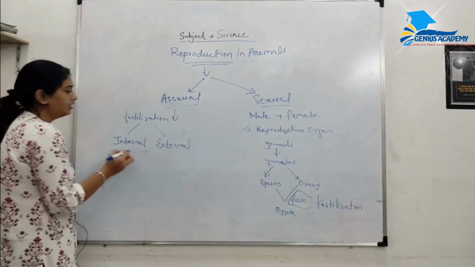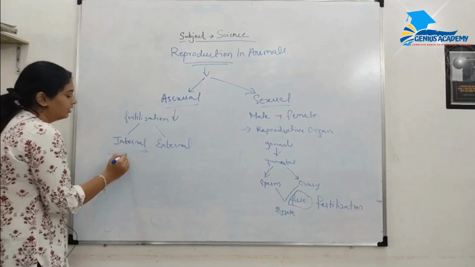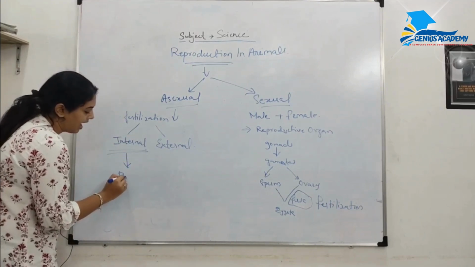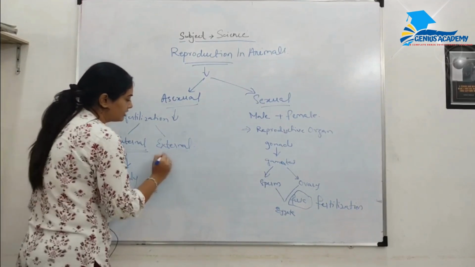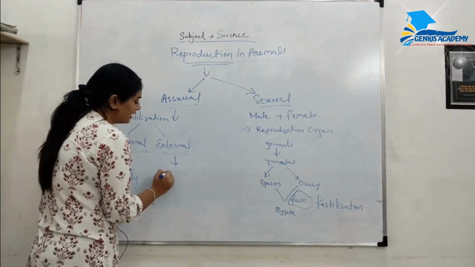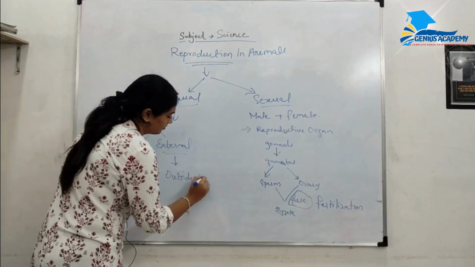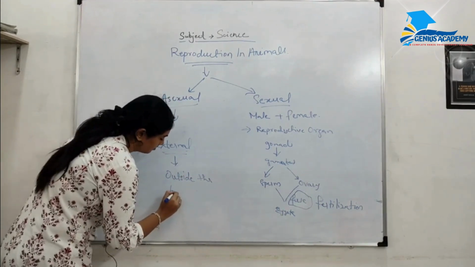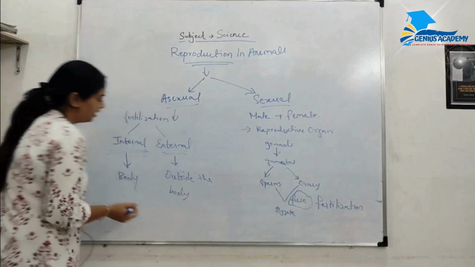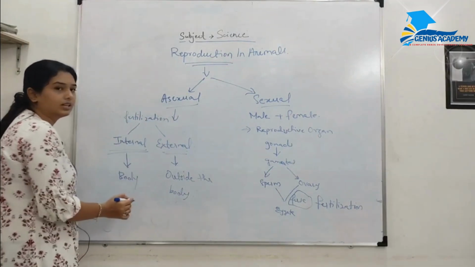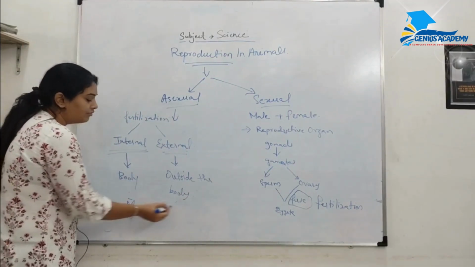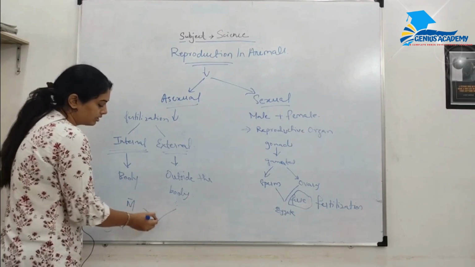Internal fertilization takes place inside the body and external fertilization takes place outside the body. In both, fusion is done. The male and female gametes are fused.